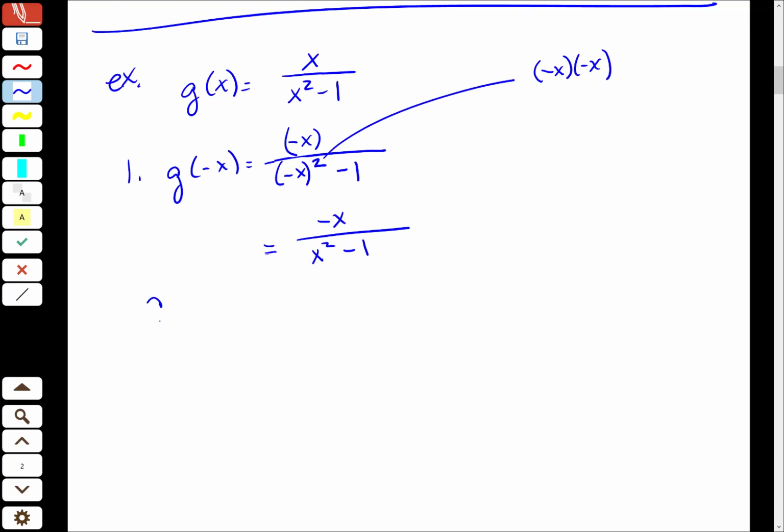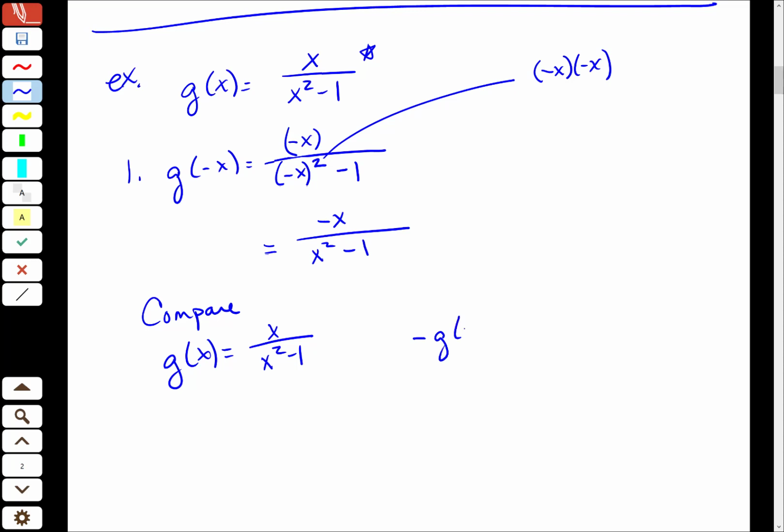Now I need to do this comparison. So g of x, sometimes I don't bother writing this because it's right up here. Do you see that? So I'll just look back instead of rewriting it, but I might write it here just so that we can look at it in two places. That seems redundant. So here we are, and when I'm observing them, there's definitely no way that these are equal because I have this negative here and I can't really move it or get rid of it.